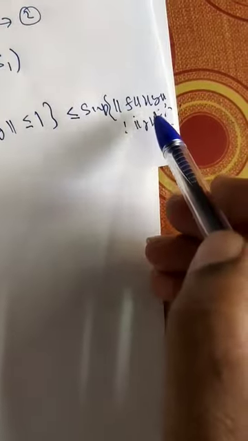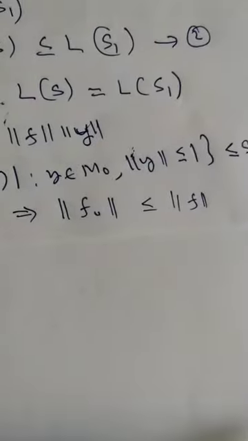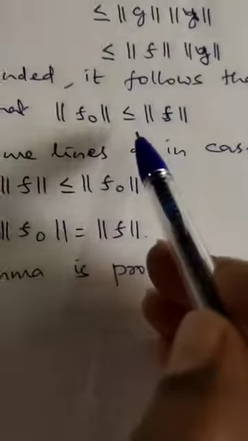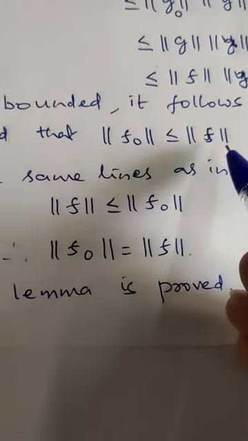Norm of y less than or equal to 1 means the right hand side becomes less than or equal to norm of f. So norm of f naught is less than or equal to norm of f. That is the one result we have proved.